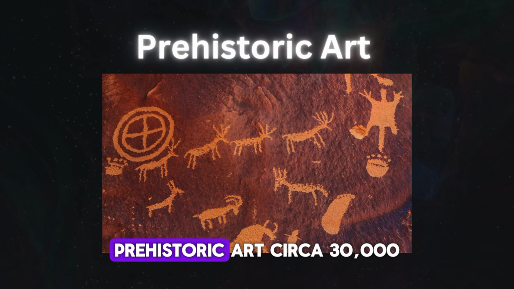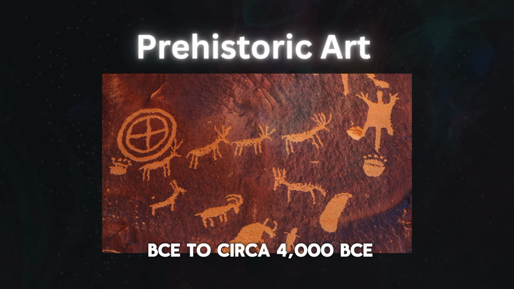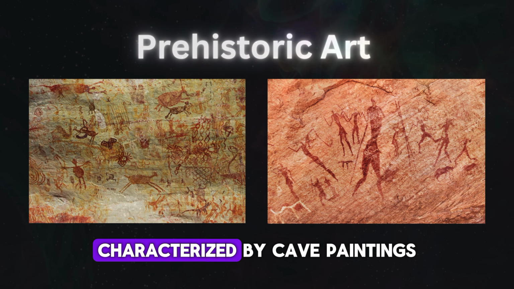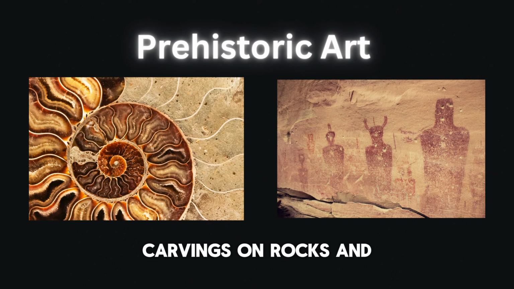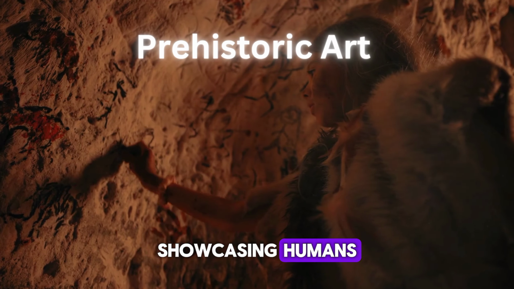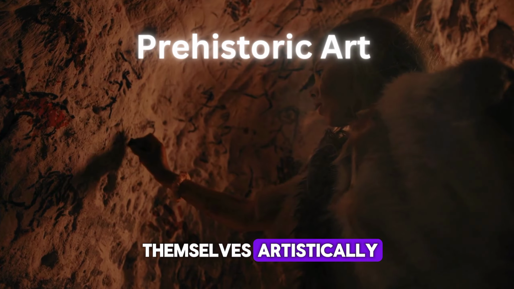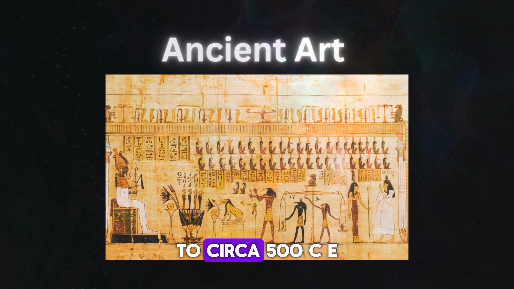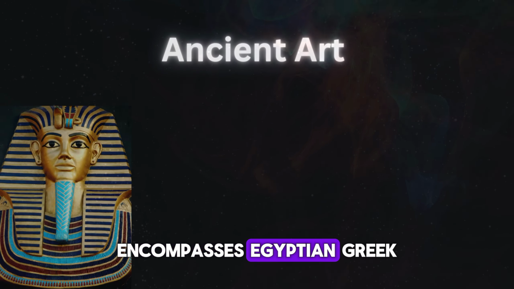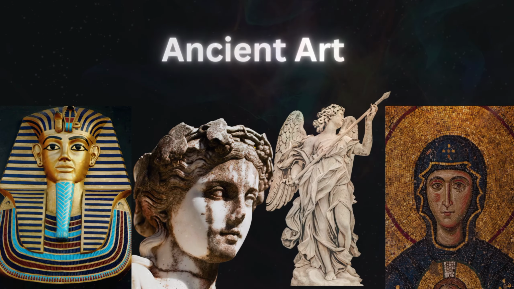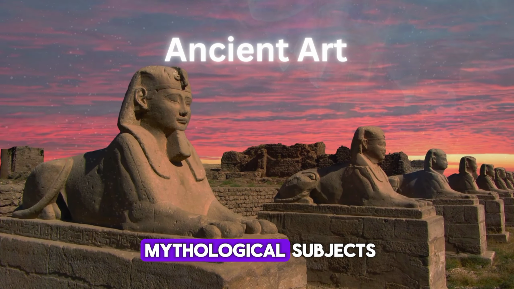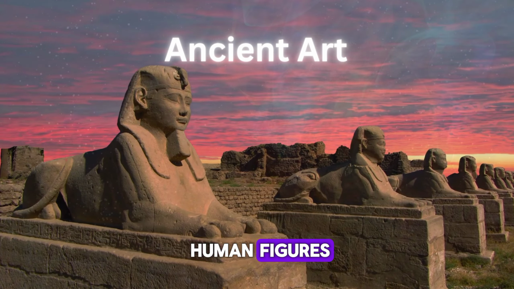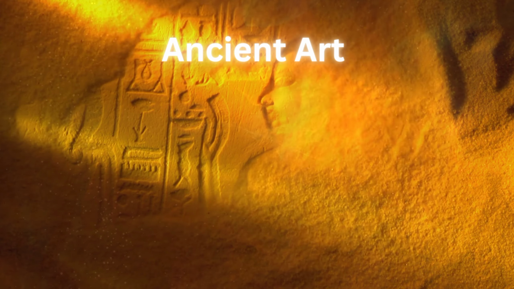Prehistoric art, circa 30,000 BCE to circa 4000 BCE, characterized by cave paintings, carvings on rocks and early sculptures, showcasing humans' earliest attempts to express themselves artistically. Ancient art, circa 3000 BCE to circa 500 CE, encompasses Egyptian, Greek, Roman and Byzantine art, focusing on religious and mythological subjects with an emphasis on human figures and architectural achievements.